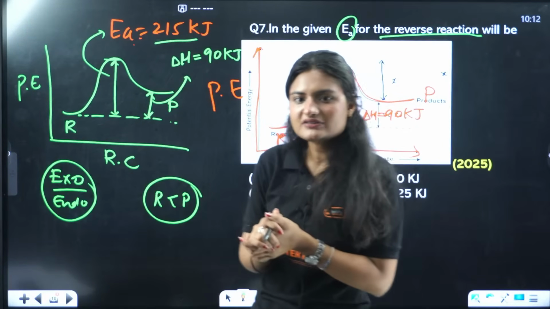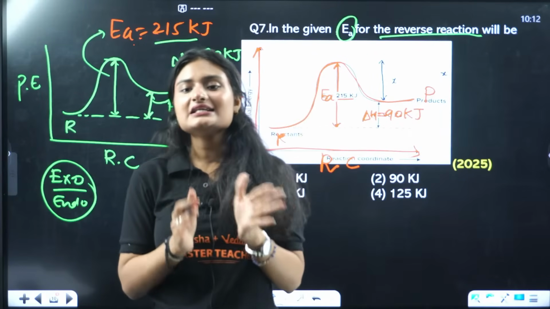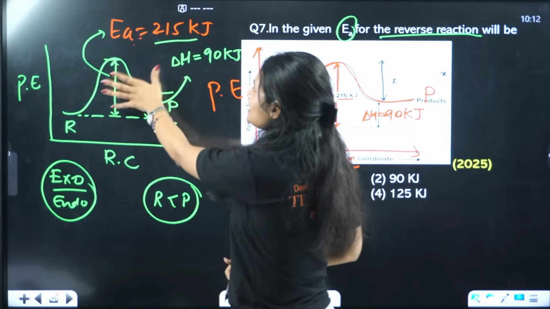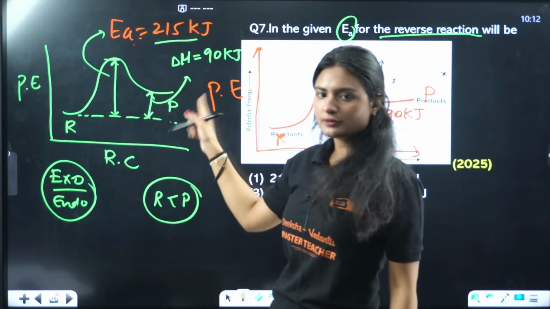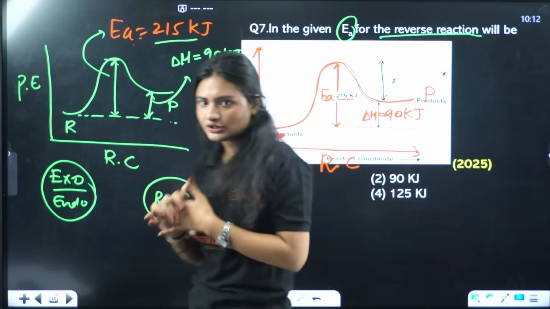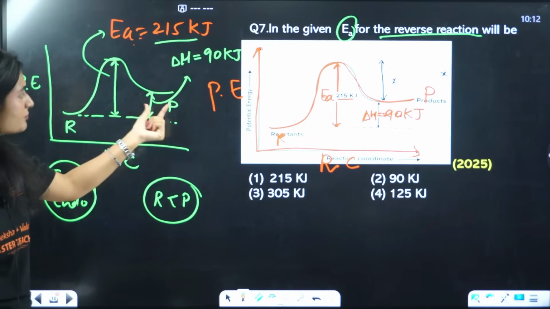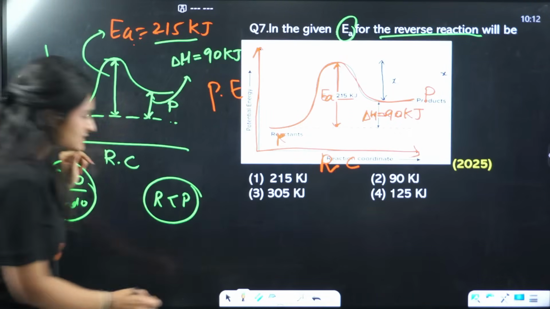What do we know about activation energy? That the reactant should have energy equal to or greater than the activation energy, this much energy, only then the product formation will happen. Okay, that's what we know. Now, if you want to talk about the reverse reaction, which is from product to reactant, in this case, what will happen?